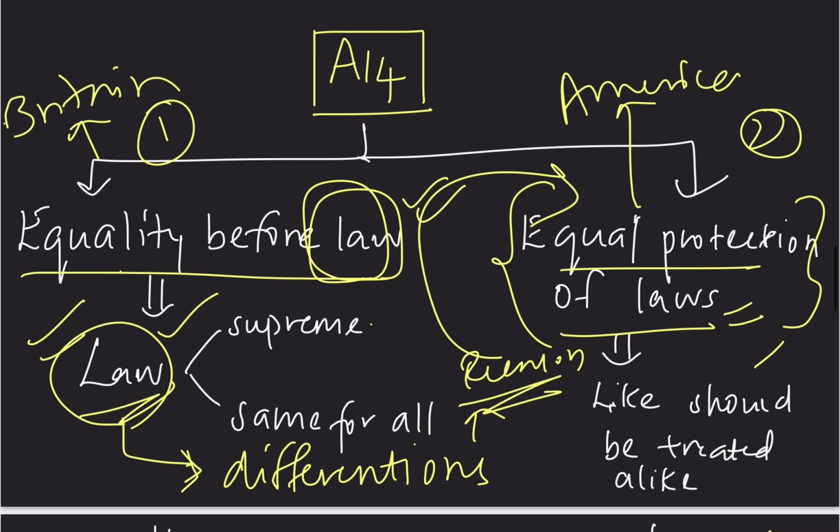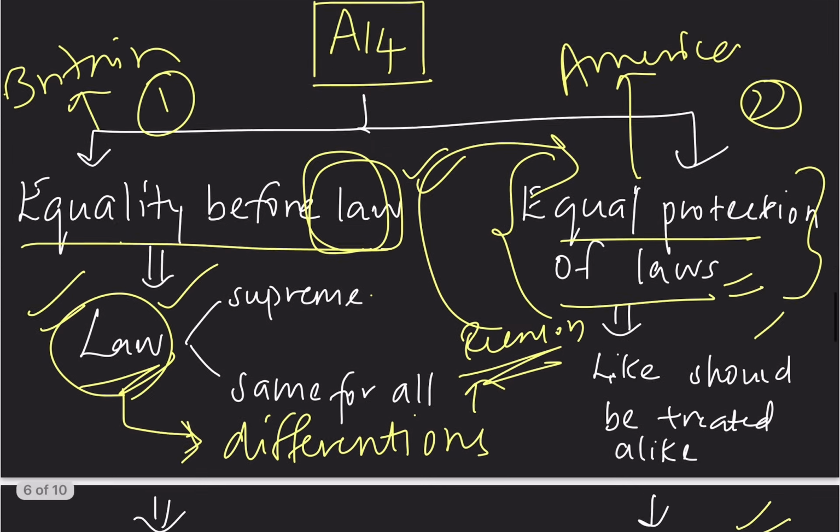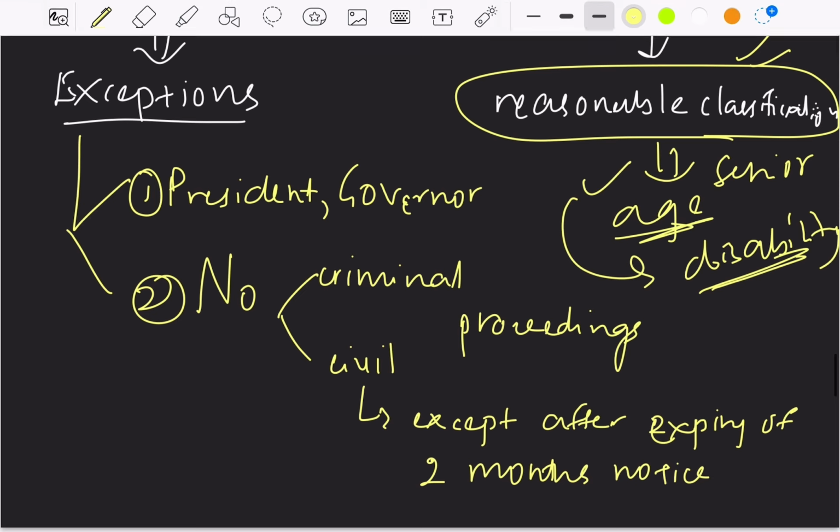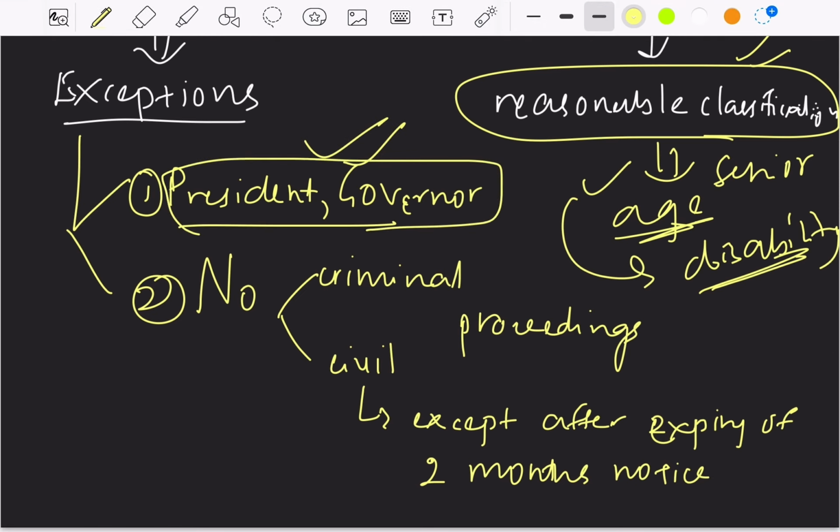And one more point that is to be noted here is equality before law. While giving equality before law, there are certain exceptions, that is for president and governor. While the president and governor is in office, and while he is performing his executive function, if it is going against equality before law also, that is allowed. That is, there is exceptions to president and governor while performing his public duties.